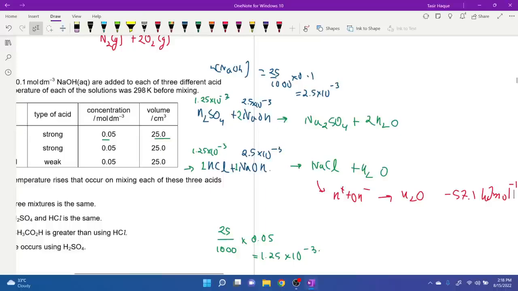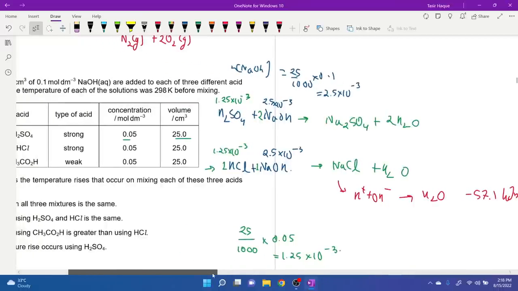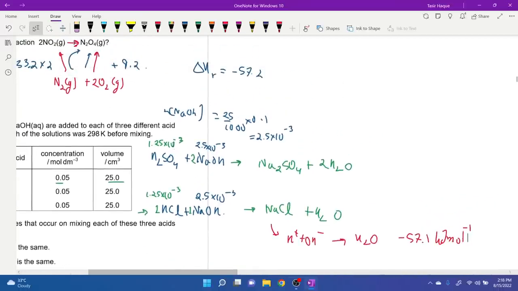But what about the upper one? H2SO4 is a dibasic acid, or diprotic, you could say. So according to the ratio, we are supposed to have double the moles of NaOH if we want all the H2SO4 to react. So 1.25 into 10 power minus 3 times 2 is in fact 2.5 into 10 to the power minus 3. So NaOH in fact is not in excess here. It's just enough to react with all the H2SO4.